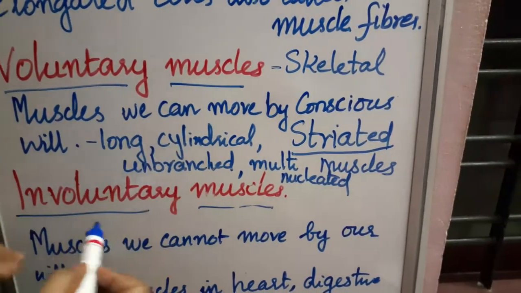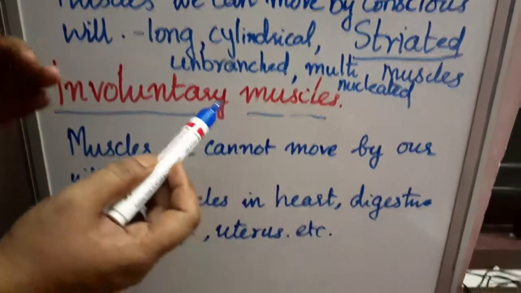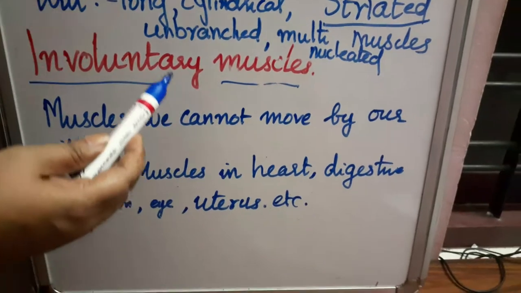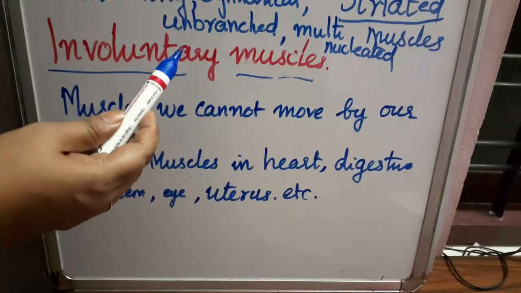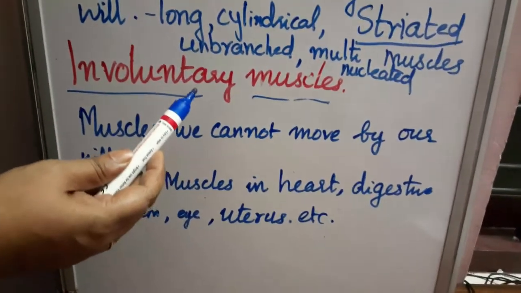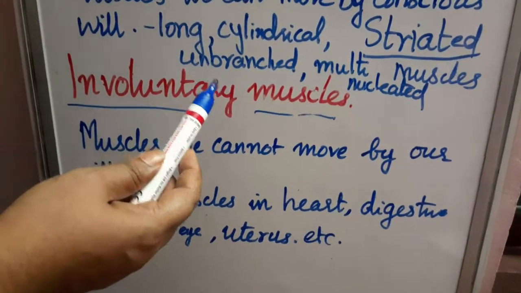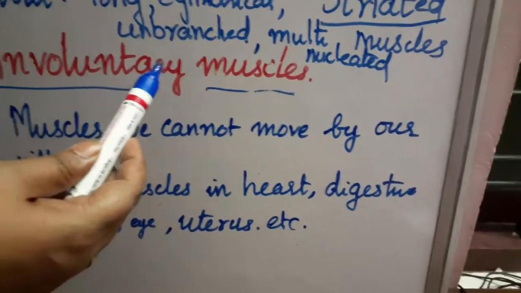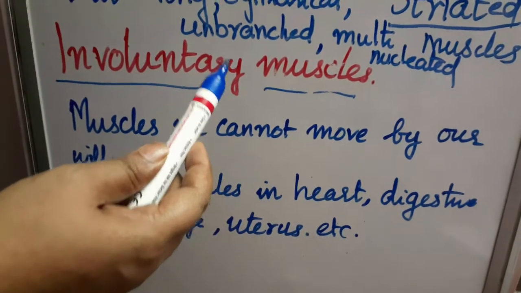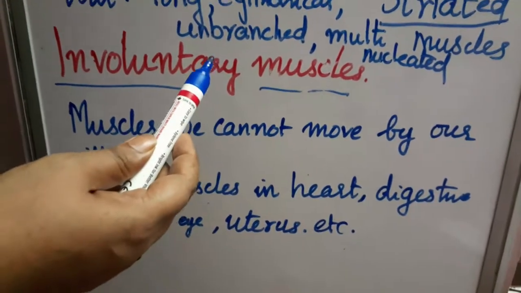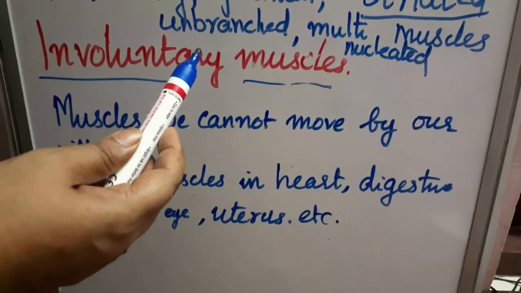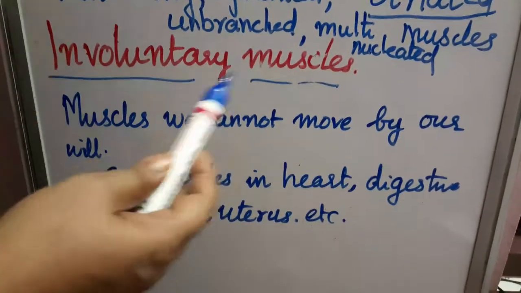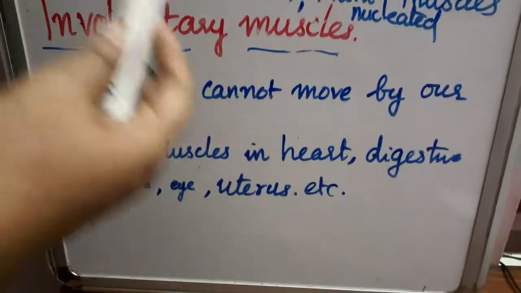So now we will see what are involuntary muscles. Just think, after eating the food, we chew nicely in our mouth. That is our wish. After that, it is going to the esophagus. You are not controlling anything, no other control, right? It is going through the esophagus, then it will reach the stomach, and so many digestion processes will be carried out, right?